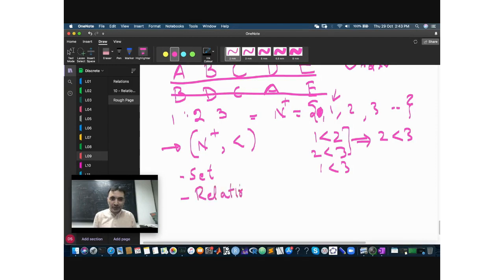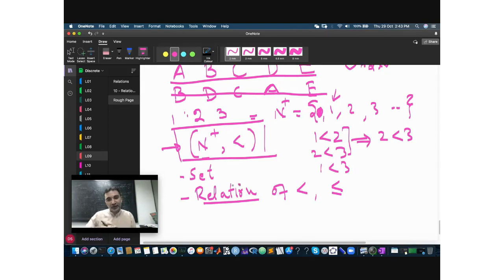Okay, it contains a set, और उस set के ऊपर आपने एक relation define किया, and that relation is of less than or less than equal to. Okay, so this pair is what you learn in the beginning of your school life. You start with the set, and then you are also defining an implicit relation on the set.